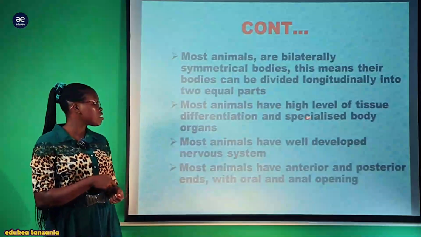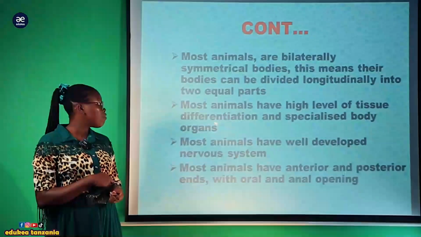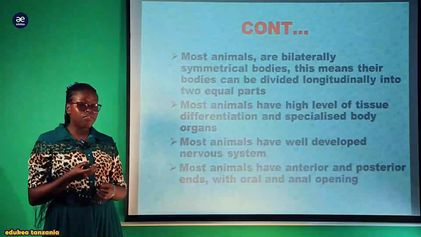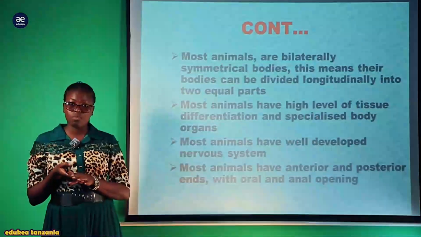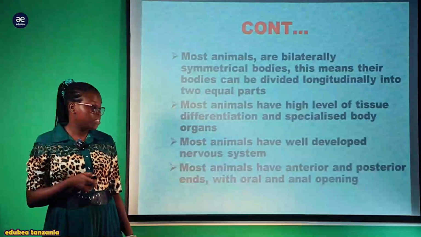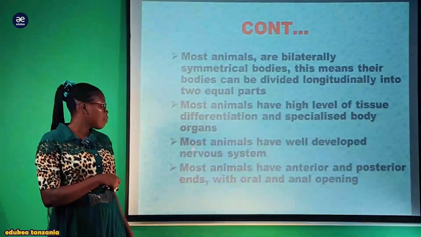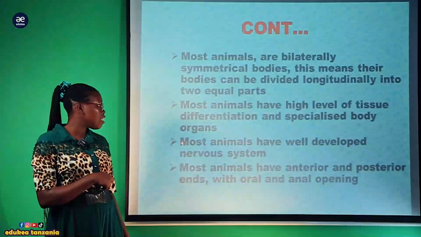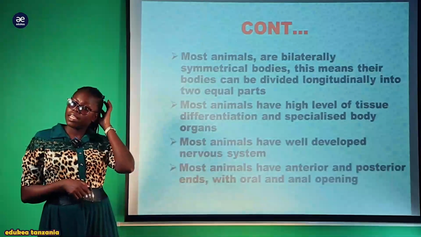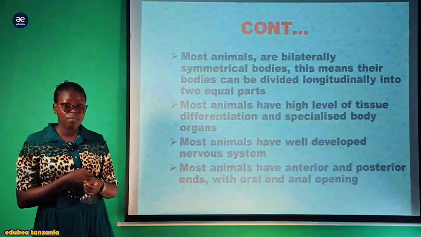Also, most animals have a high level of tissue differentiation and specialized body organs, meaning that they have different tissues which are specialized for performance of their function within the body system. Also, most animals have a well-developed nervous system which is very sensitive to stimuli, and gives immediate feedback for a particular response.